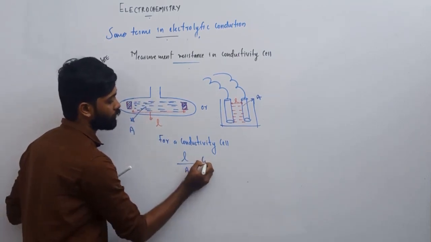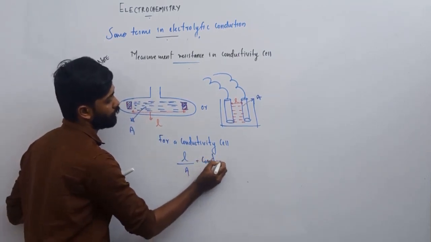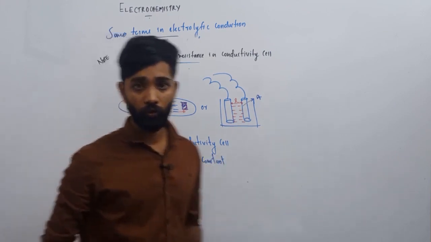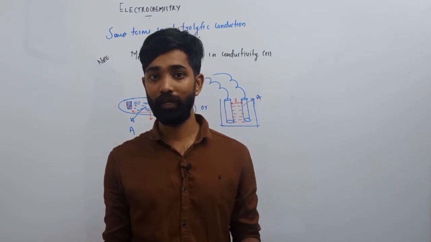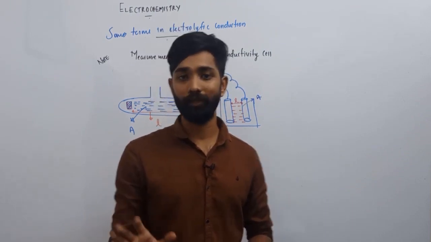That ratio will be a constant for every conductivity cell. That doesn't mean that all conductivity cells have the same L by A value. It doesn't mean like that, okay?